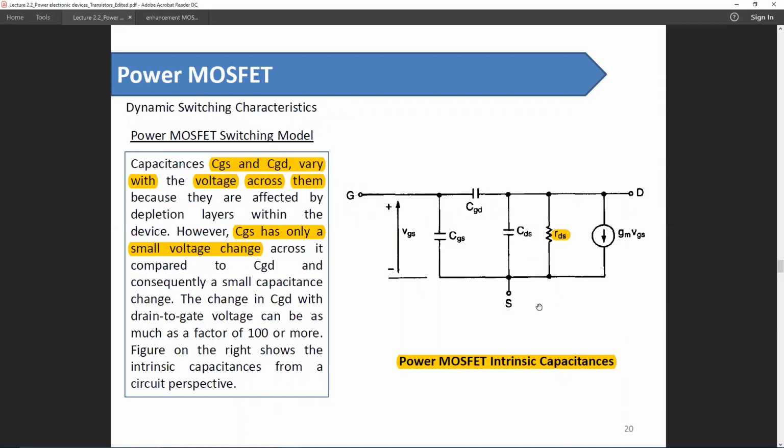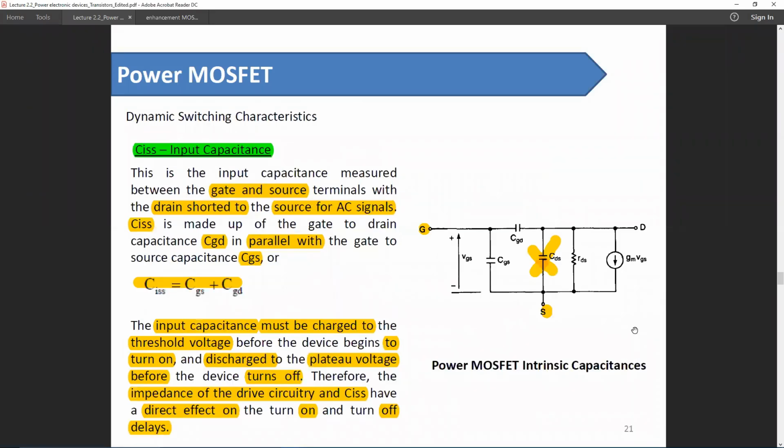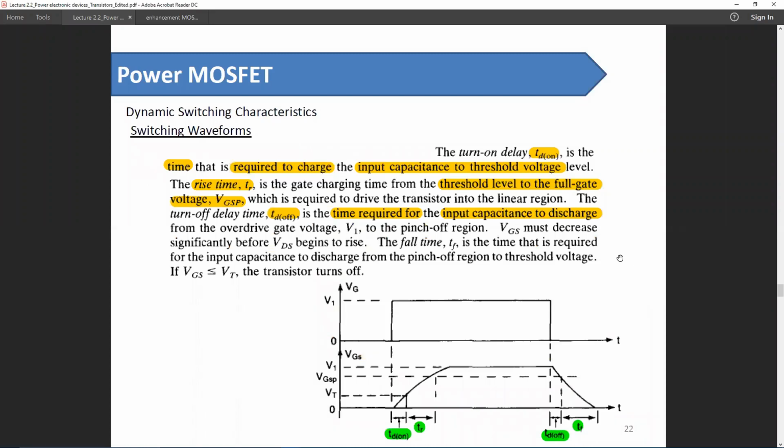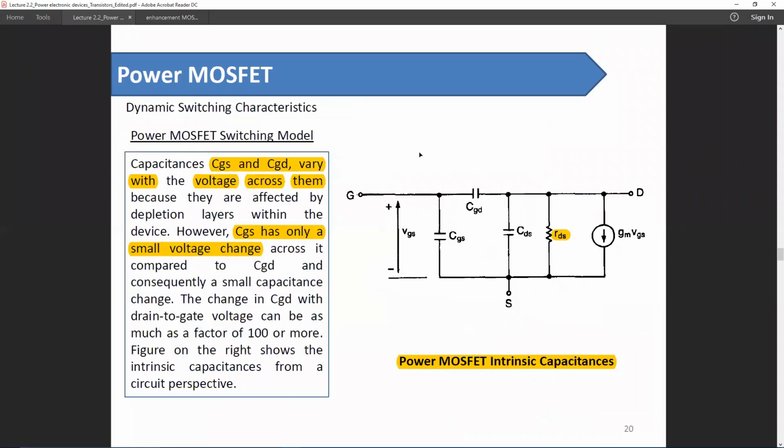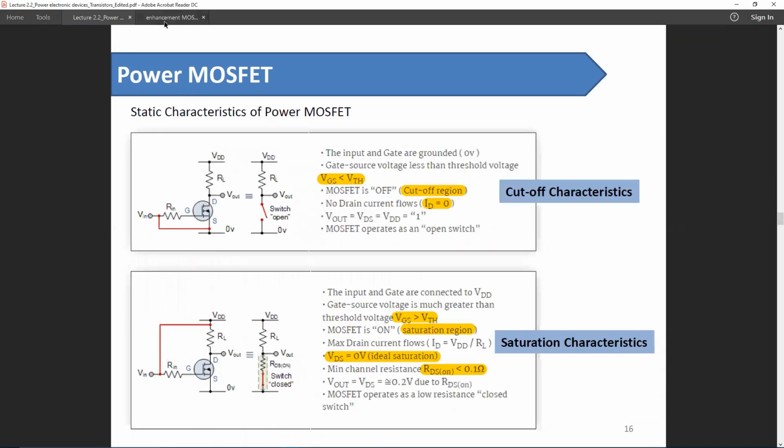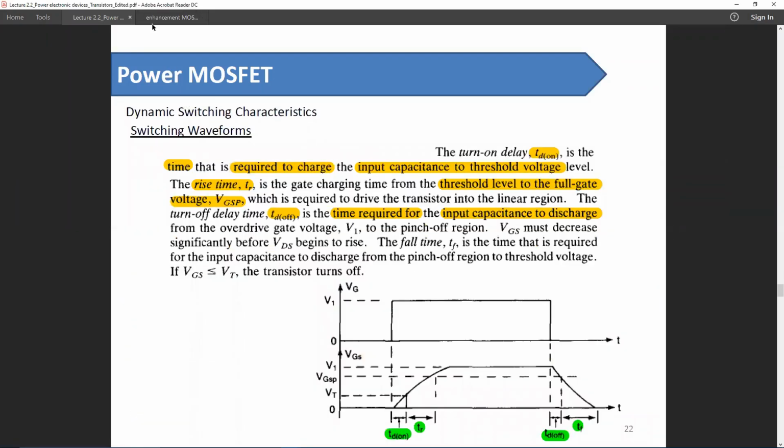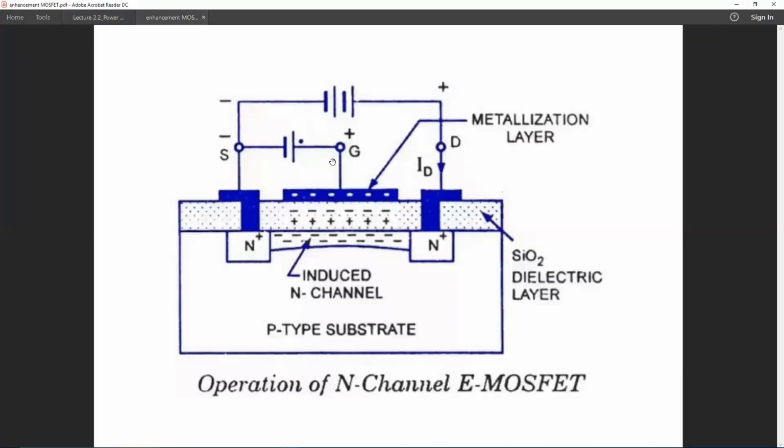So this is a quick diagram of the internal capacitance of a MOSFET. This is interesting. This is the turn-on and turn-off delay. Since the MOSFET is governed by capacitance, because between the gate and source terminal there is nothing but an insulator, and if we provide a voltage difference across an insulator, it will act like a capacitor.